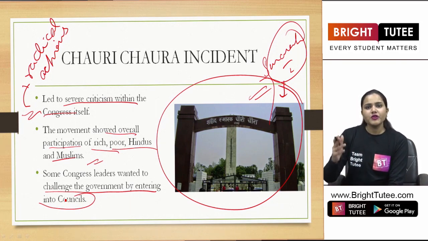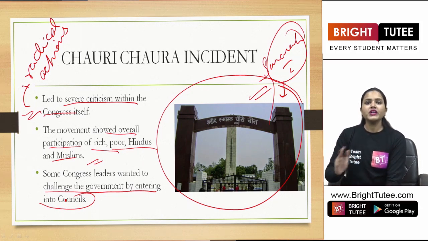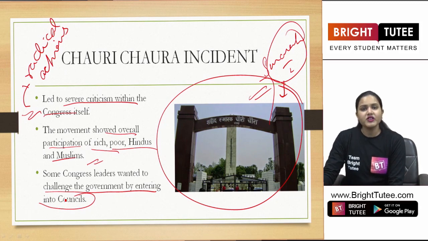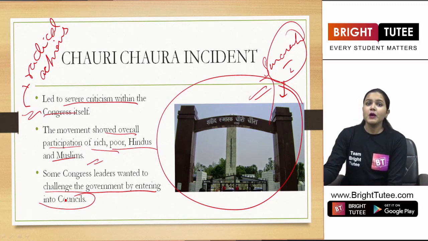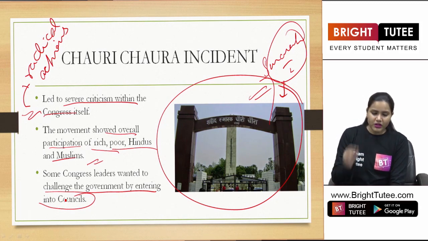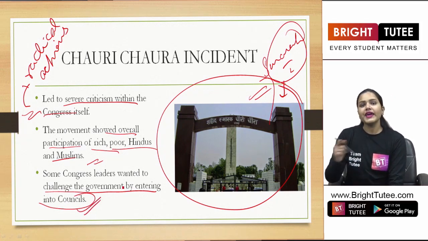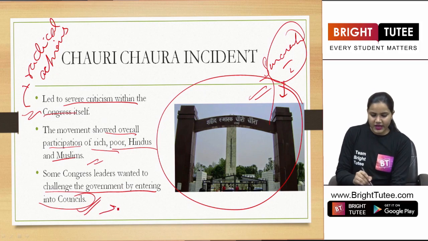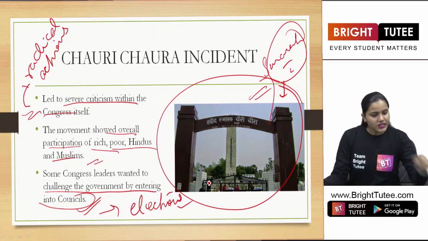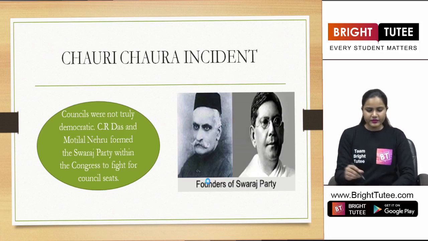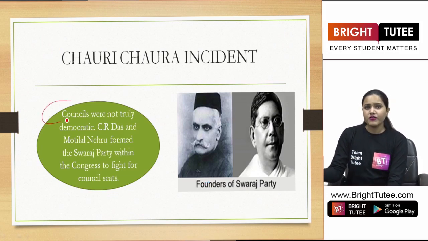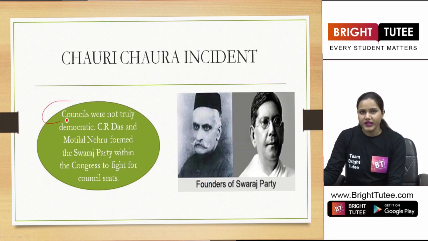So, some were in favor of non-violence, walking on the path of Satyagraha. Some wanted radical movements, right? Radical actions to be taken. But there were some people who believed that they could challenge the government by entering into councils, by elections. So as a result of it, what happened? All the councils that were formed were not truly democratic, right?